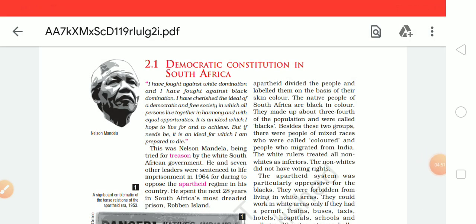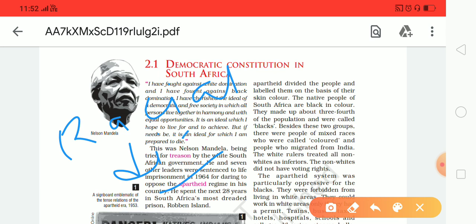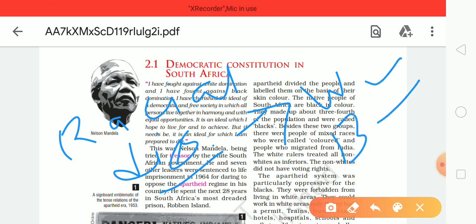Students, apartheid is a formal official government policy in South Africa of separating people of different races and making them live apart. So apartheid means racial discrimination between whites and blacks.